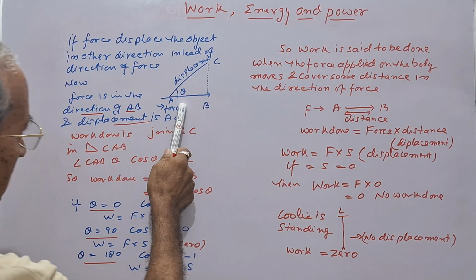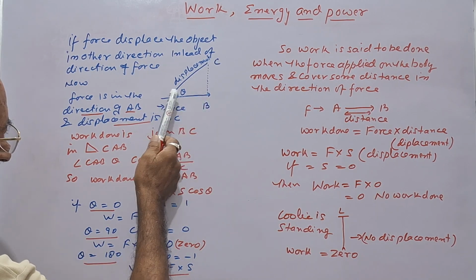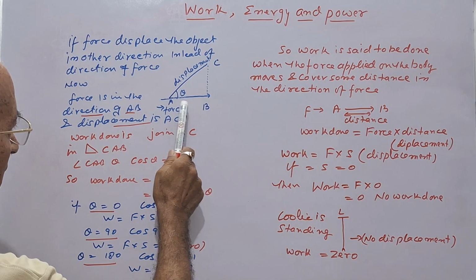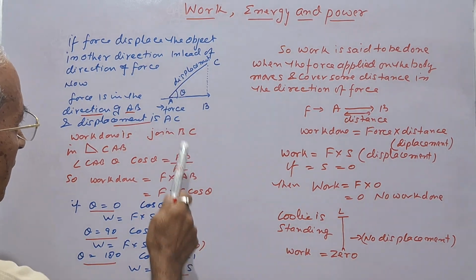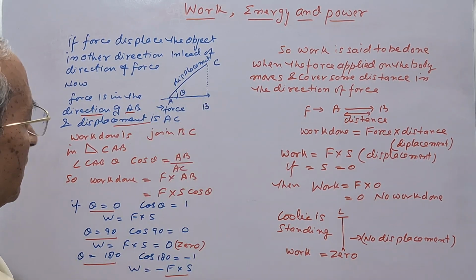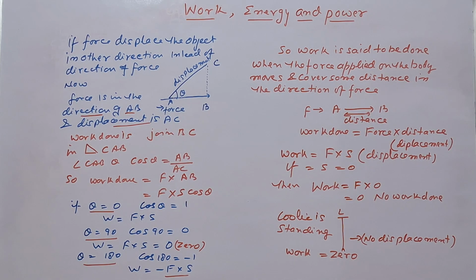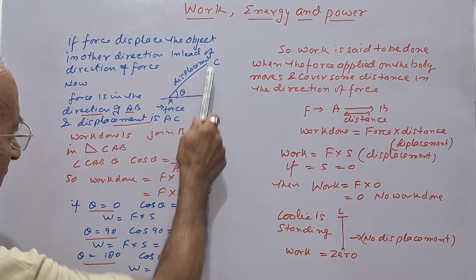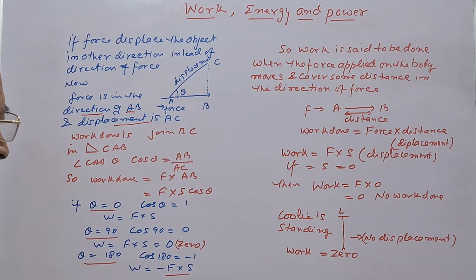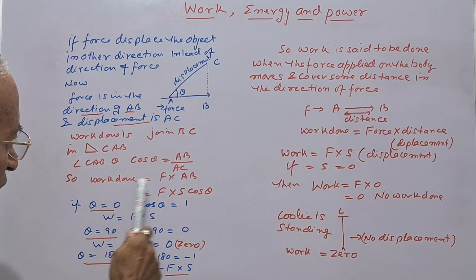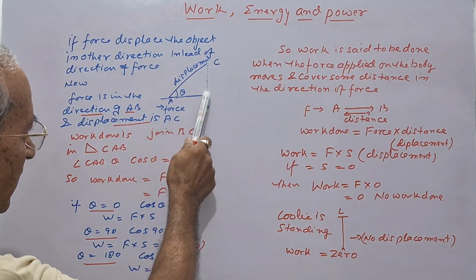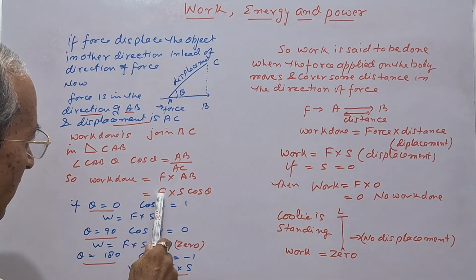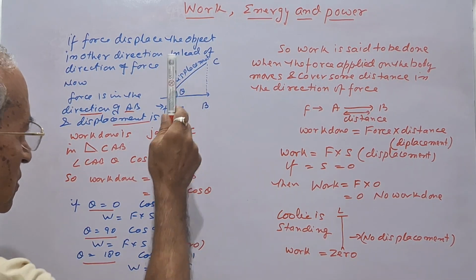This angle is formed by the displacement to the direction of the force, and we have to determine the AB. Then in triangle CAB, cos theta is equal to AB upon AC. Now work done is equal to force into the displacement in the direction of force, that is AB. So work done is equal to F S into cos theta.